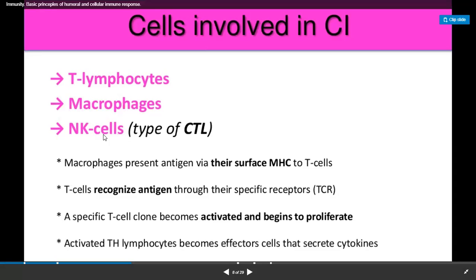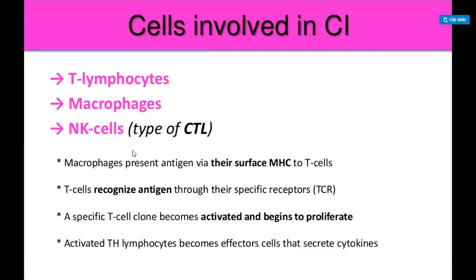And the third one is natural killer cells, which are similar to cytotoxic T lymphocytes and provide protection against these pathogens. They kill the antigen directly, without taking help from other cells. They directly kill the antigens.